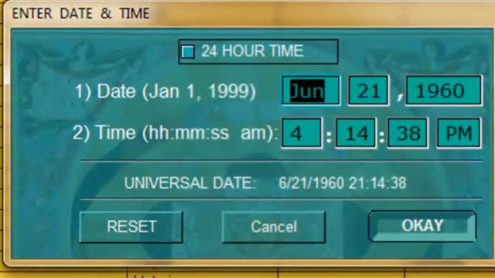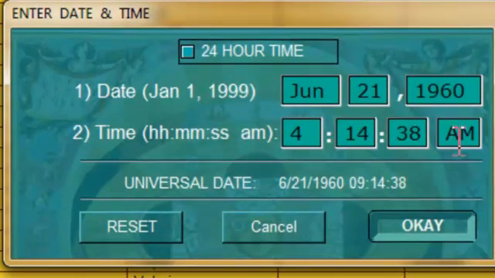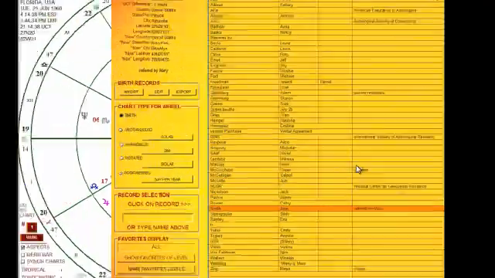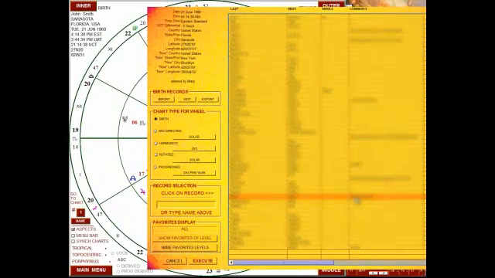And on the left-hand side here, there's an edit button. When I click edit, I might say, oh, I did make an error in his time. I wanted him to be actually born in the AM, not the PM. So I've changed that, and I click OK. And that corrects my database with his proper information. And then when that's done, I go down here to execute.